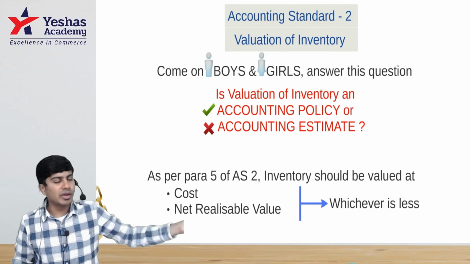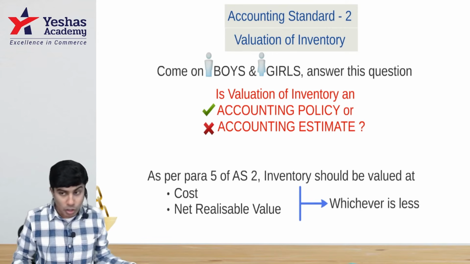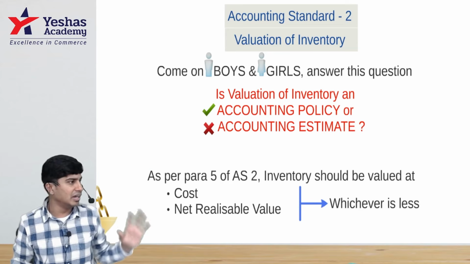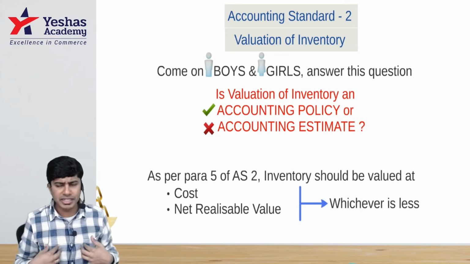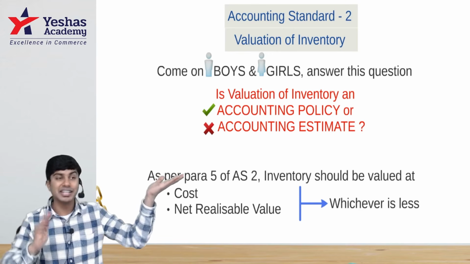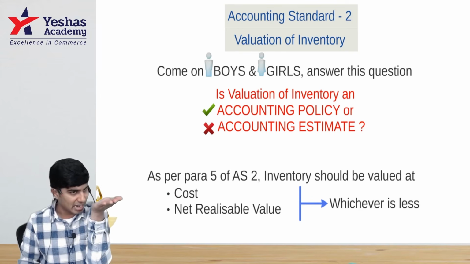To sell it at 120, do I have to incur some expense? Do I have to pay some commission, some brokerage, or some transportation charges? If I have to pay any, I will deduct it. For now, for simplicity, let's assume zero selling expenses. 120 rupees is not the sale price, it is the expected sale price. That is considered as NRV, net realizable value.